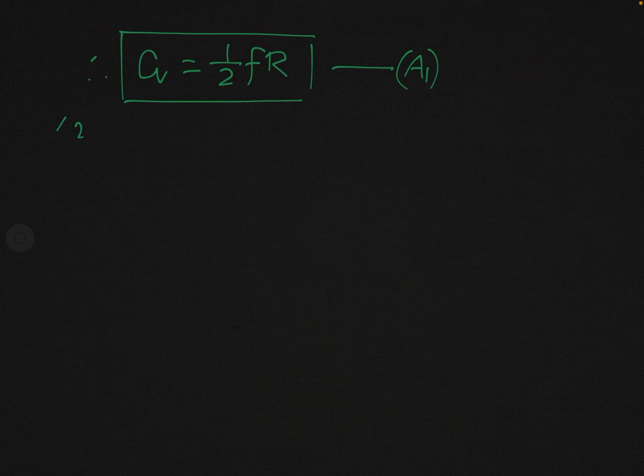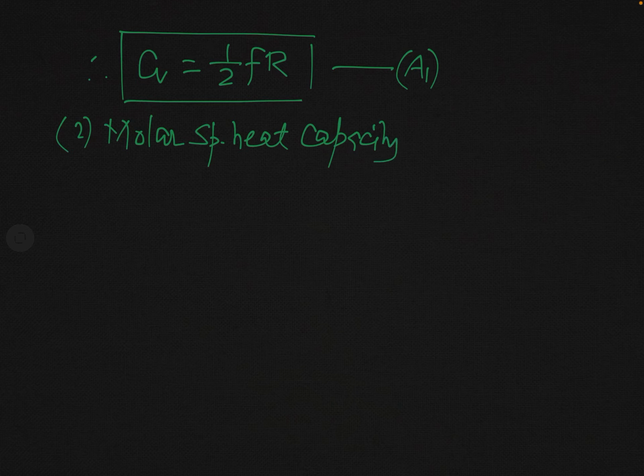So now, molar specific heat capacity at constant pressure.